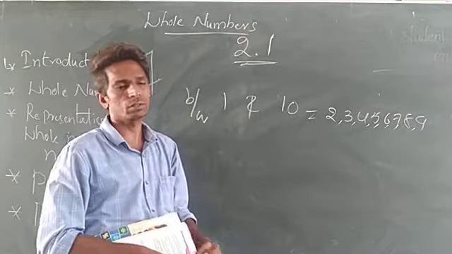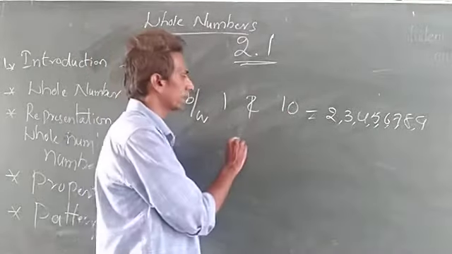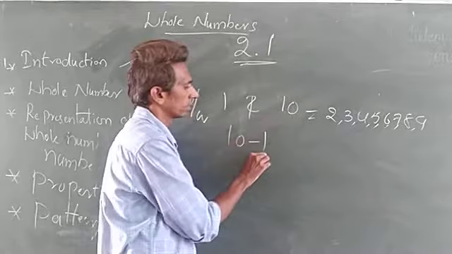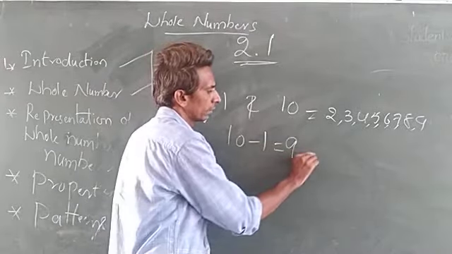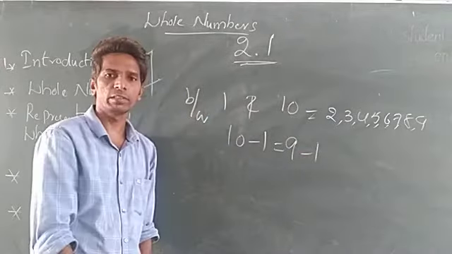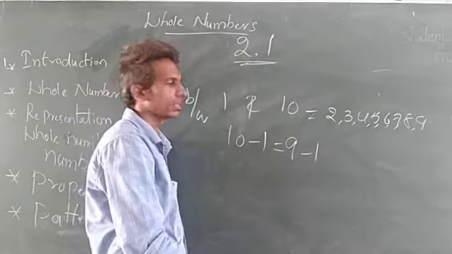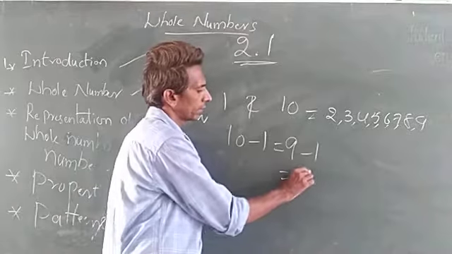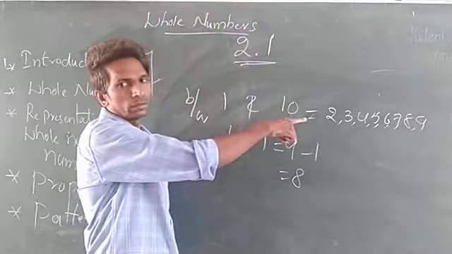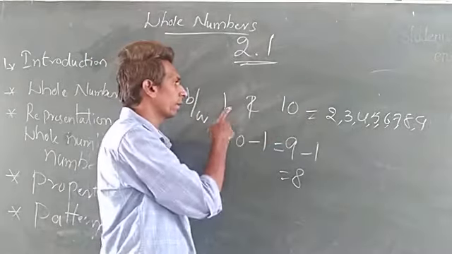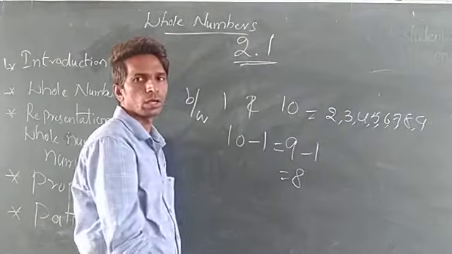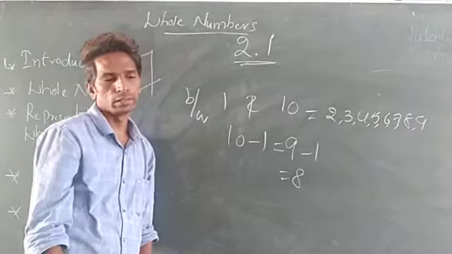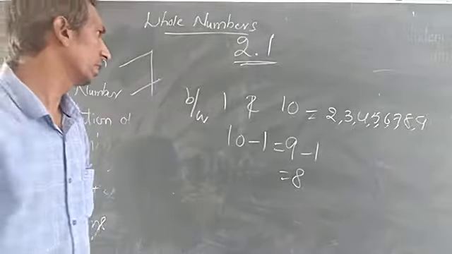8 numbers. So I will do the subtraction. 10 minus 1. What is the answer? 9. You want to subtract another 1 also. So that will become 8. Understood? So between 1 and 10, 8 numbers are there. Like that we will see our problem.